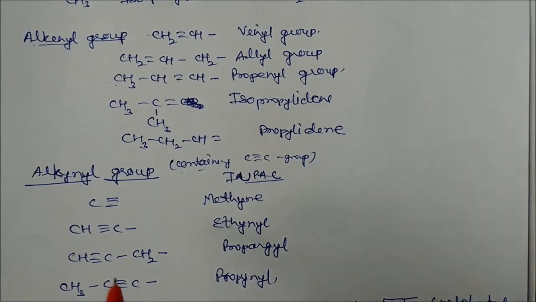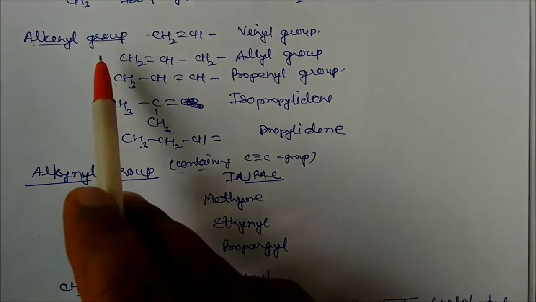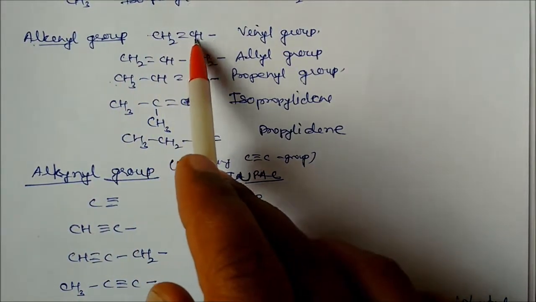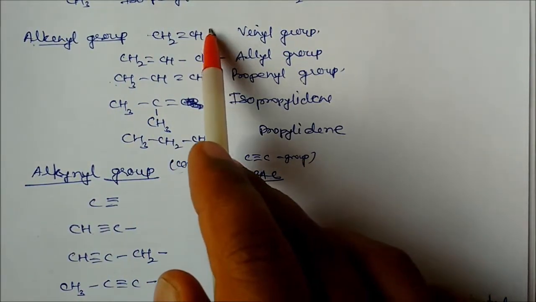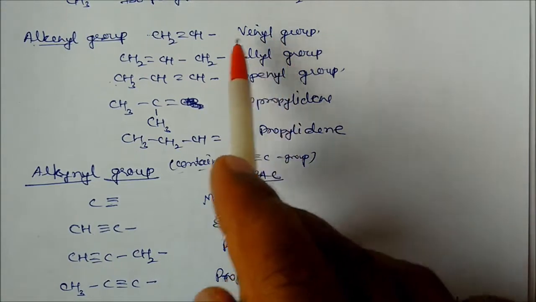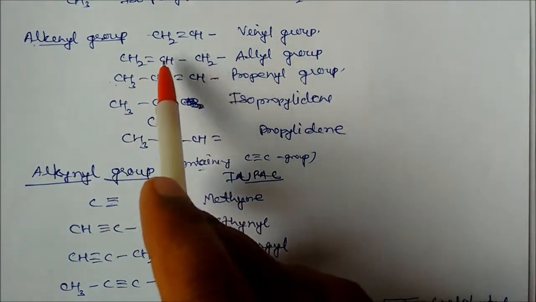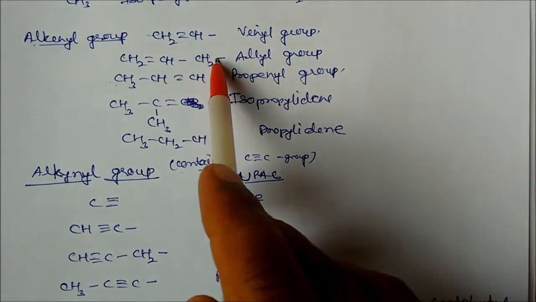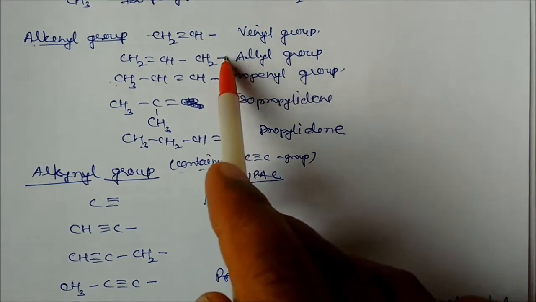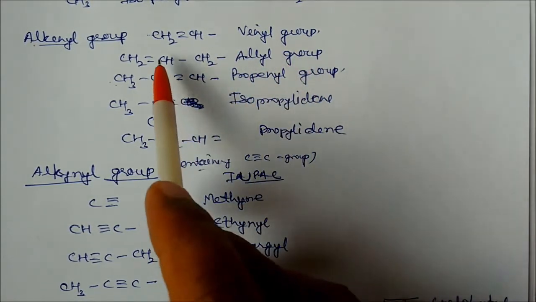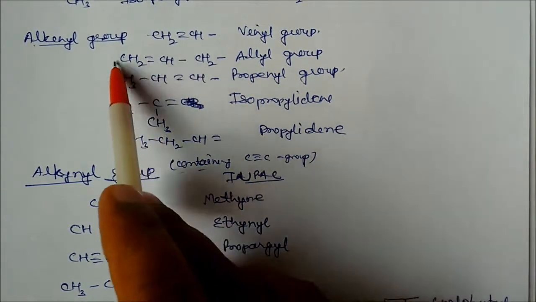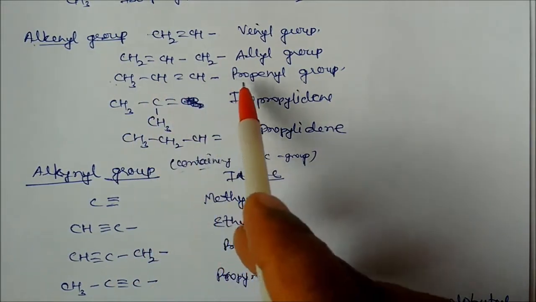Now alkenyl groups mean they have a double bond. So CH2 double bond CH, this is a free valency, and this group is called vinyl group. If there are 3 carbons but the double bond is on this side, and this group is attaching with the main hydrocarbon, this is called allyl group. Similarly, if this double bond is on this side and it attaches from this side with this group, then this is called propenyl.